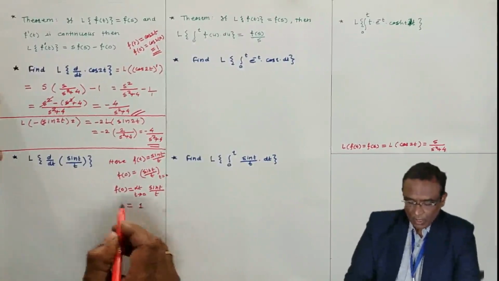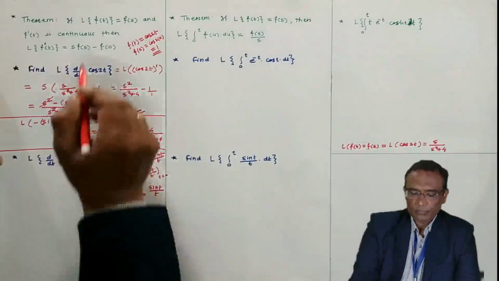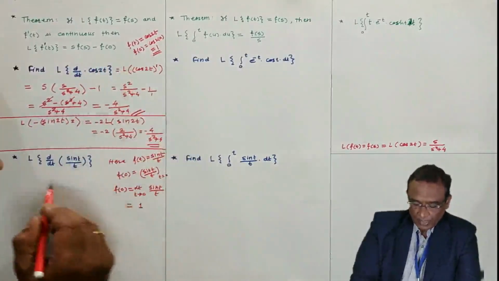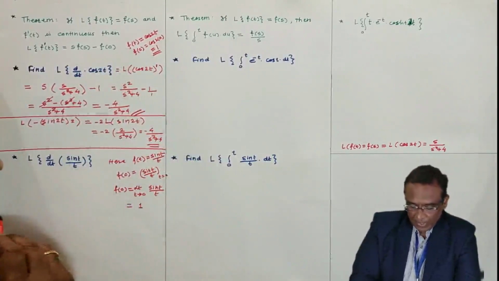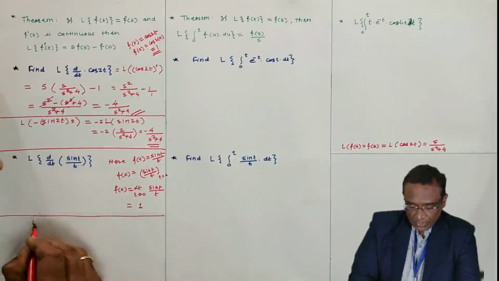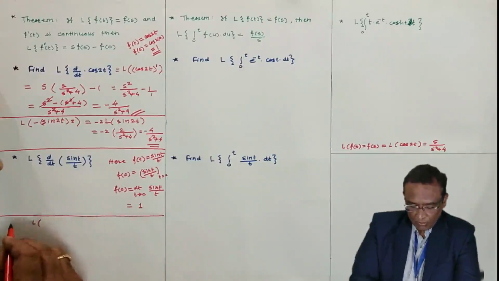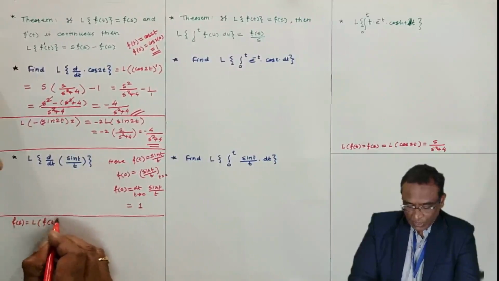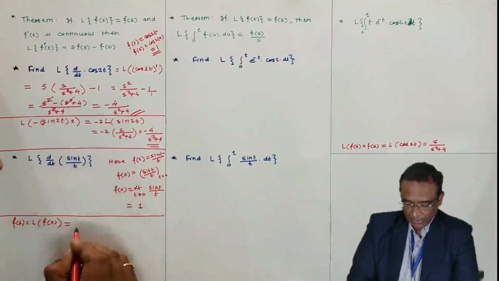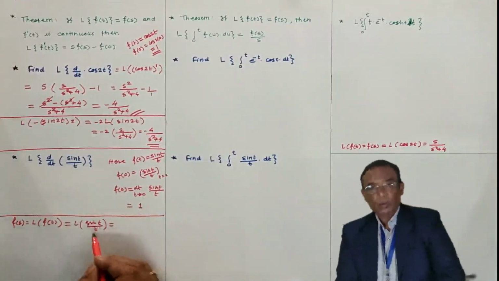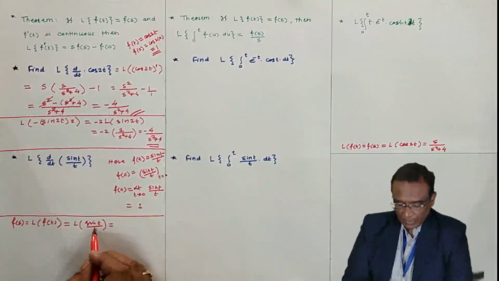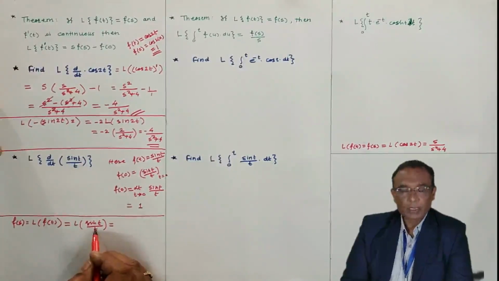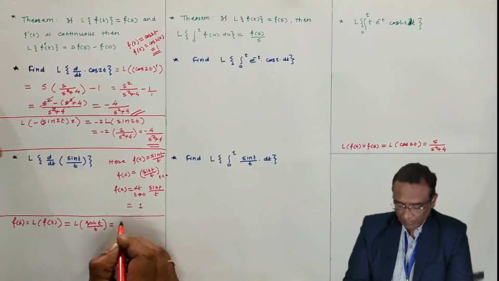Now, F(s) I want. f(0) I found. F(s) I am finding separately. F(s) is the Laplace transform of f(t). Function f(t) is sin t by t. Now, how to find the Laplace transform of sin t by t? t appears in the denominator, so division by t theorem.